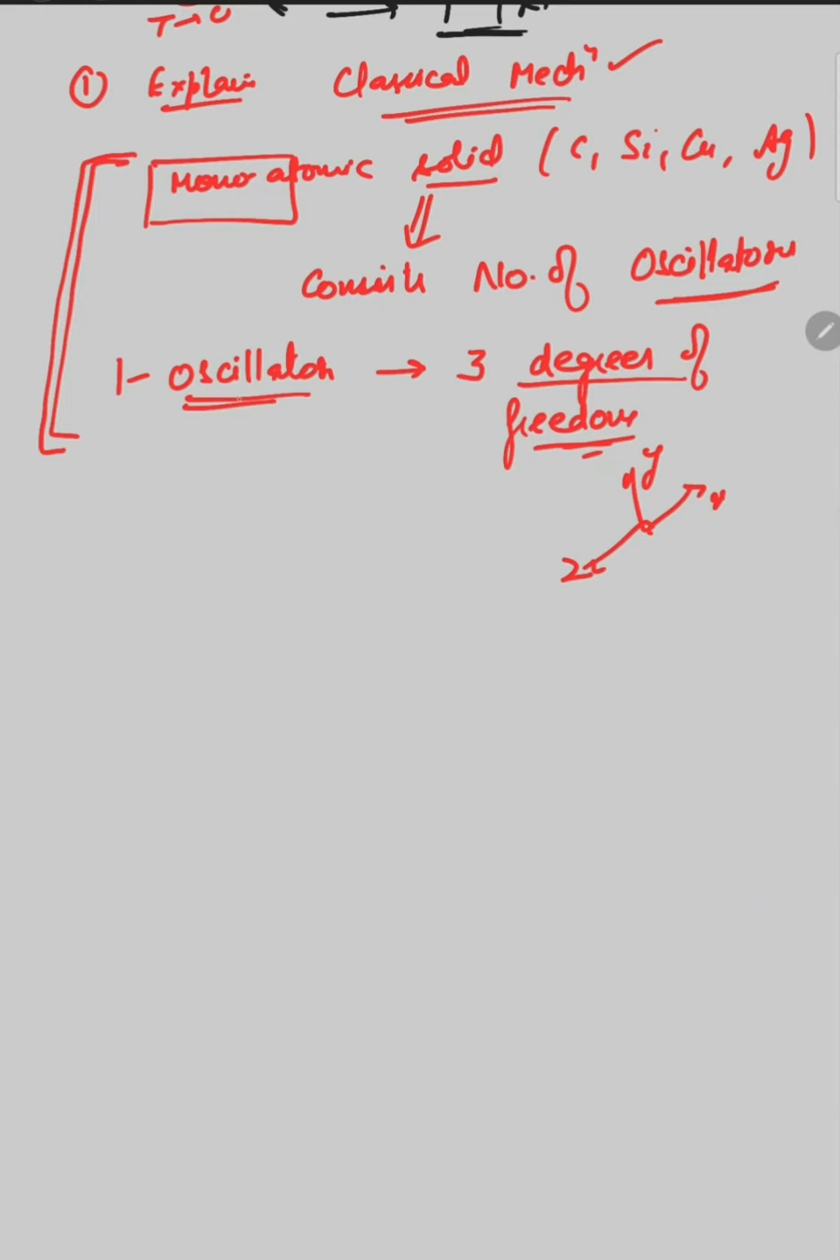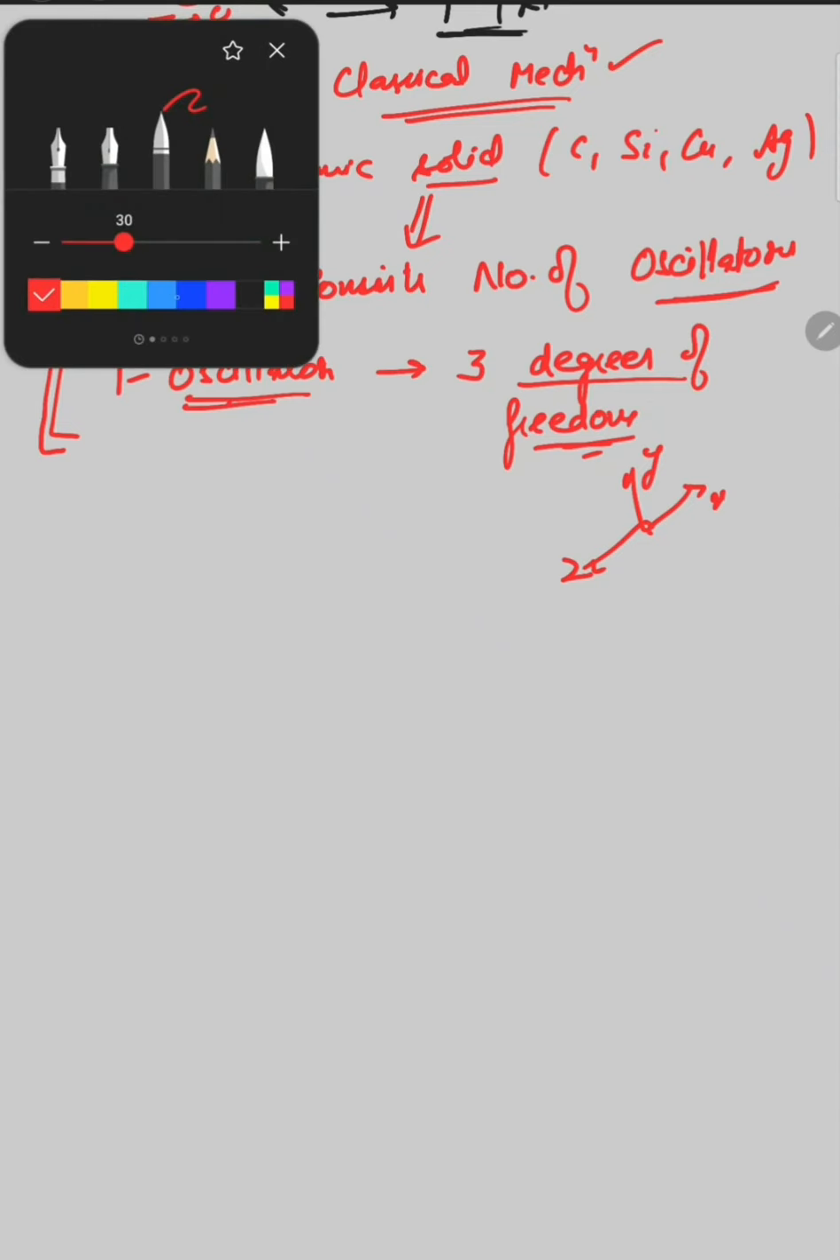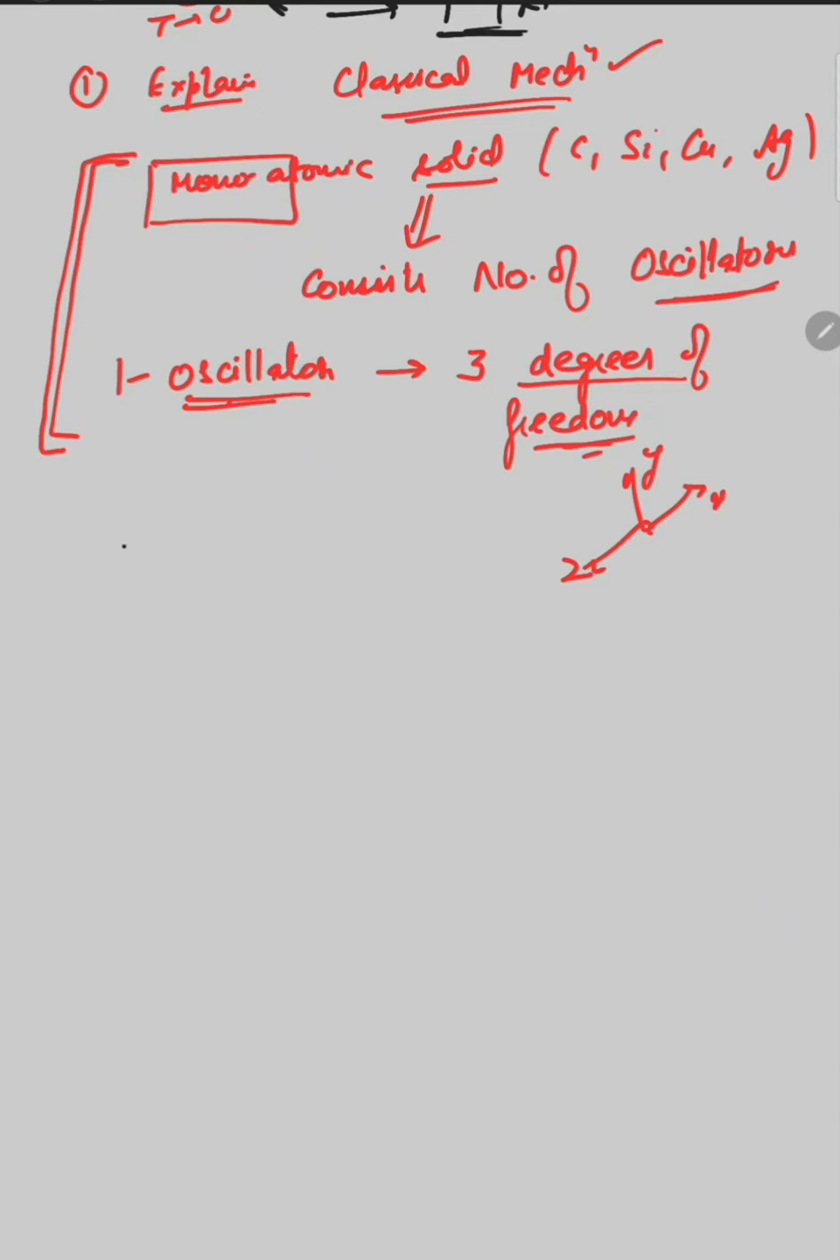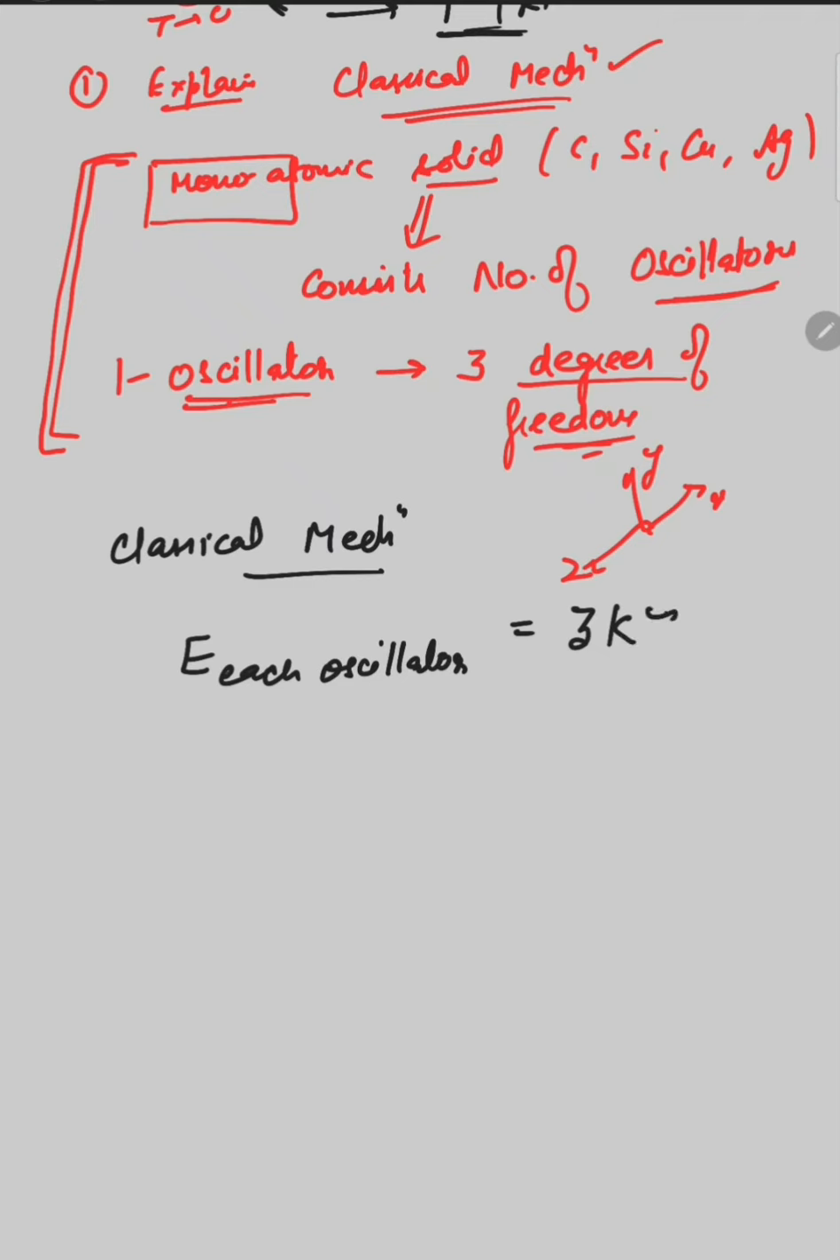Since each oscillator has 3 degrees of freedom, according to classical mechanics, the energy of each oscillator, meaning the vibrational energy, is given by 3kT. This is the relation given by classical mechanics for each oscillator's energy.